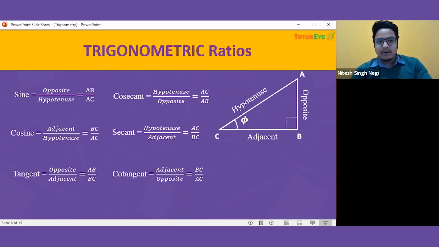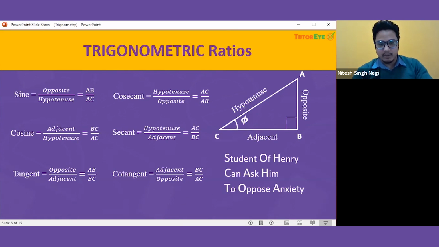If you are finding it difficult to learn what the sine ratio, the cosine ratio or the tangent ratio should be, you can always learn this statement. If you can learn this statement, you can easily learn the ratios. As you can see, the statement says, student of Henry can ask him to oppose anxiety.